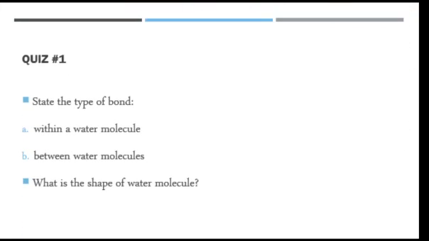Now this quiz may help us to understand what we have learned so far. 1. State the type of bond within a water molecule, and between water molecules. Within a water molecule we have covalent bond, but between water molecules you have hydrogen bond.